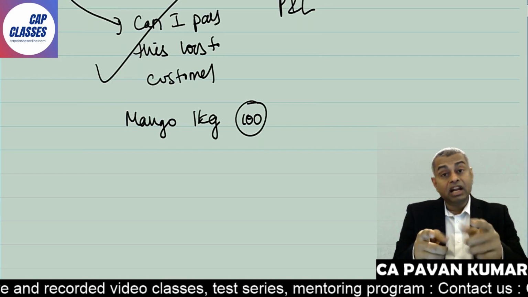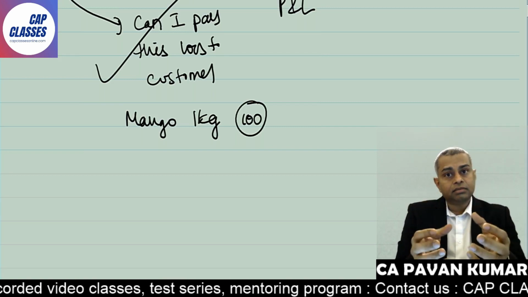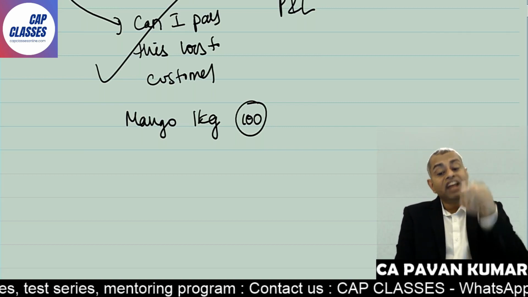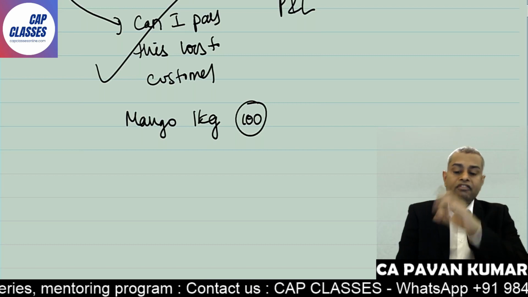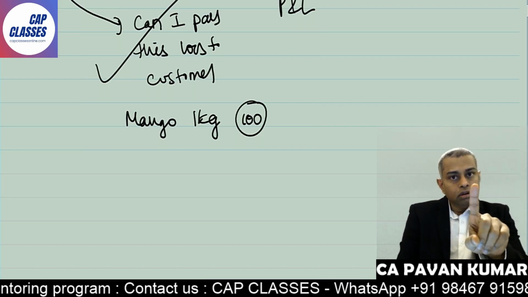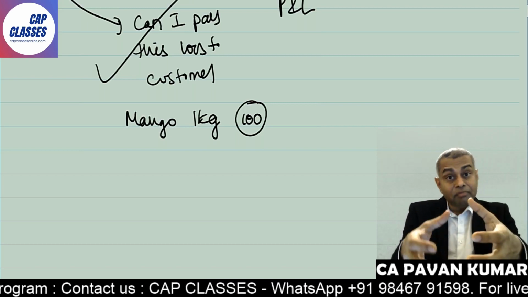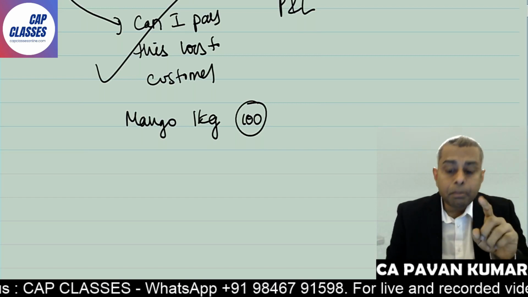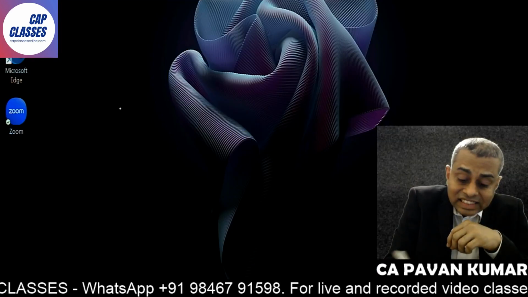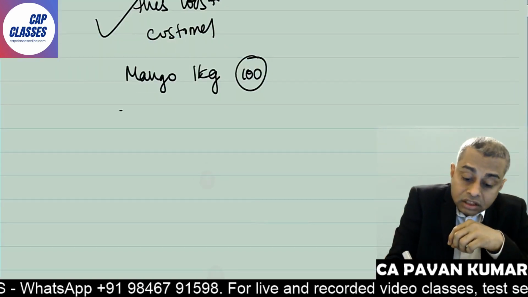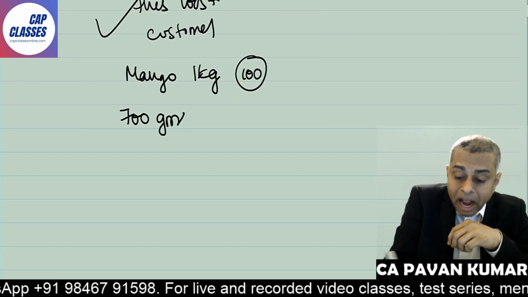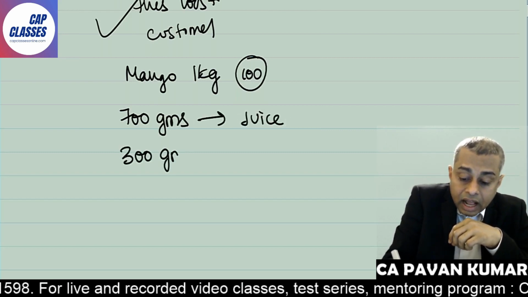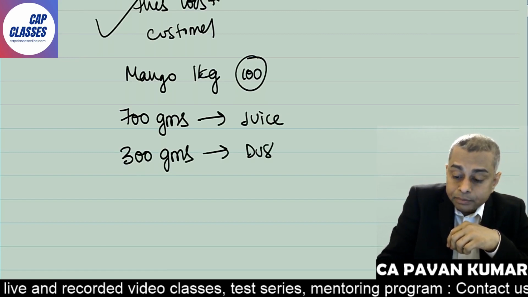If it is pineapple, how much of the waste will be there outside? When you are chopping pineapple, how much waste? So imagine that waste is 20% of 1 kg. Yes or no? Sometimes it can be 30-40% also in case of mango. So you are basically using only 700 grams of mango in making juice. 300 grams of mango is in the dustbin.